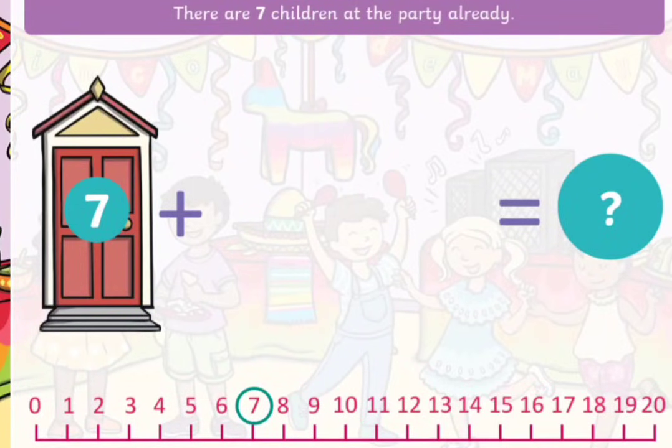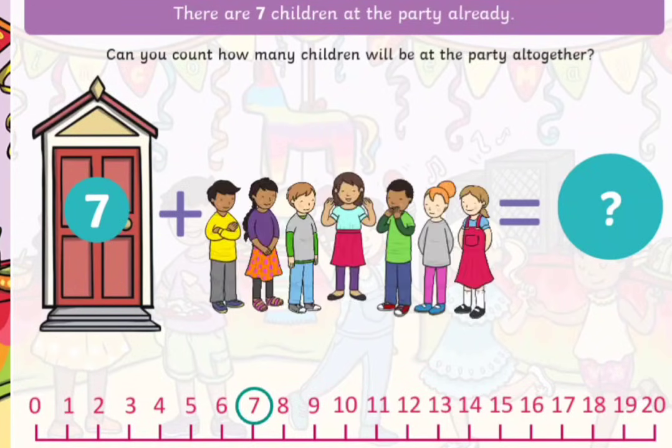There are 7 children at the party already, and we added 1, 2, 3, 4, 5, 6, 7 children. So we have 7 plus 7 equals 14. We have 14 children at the party.